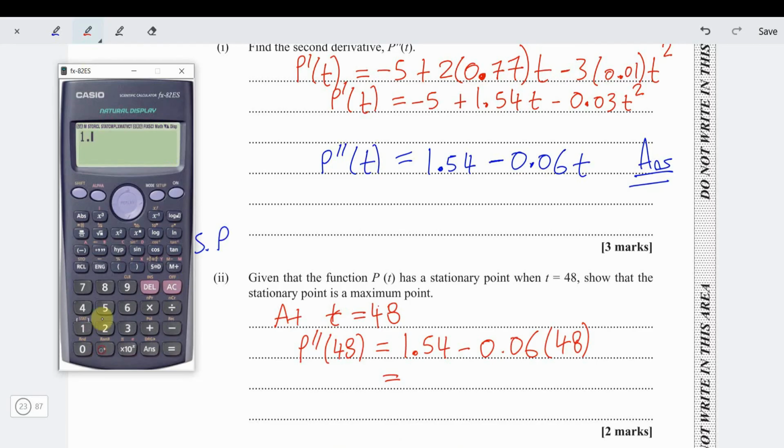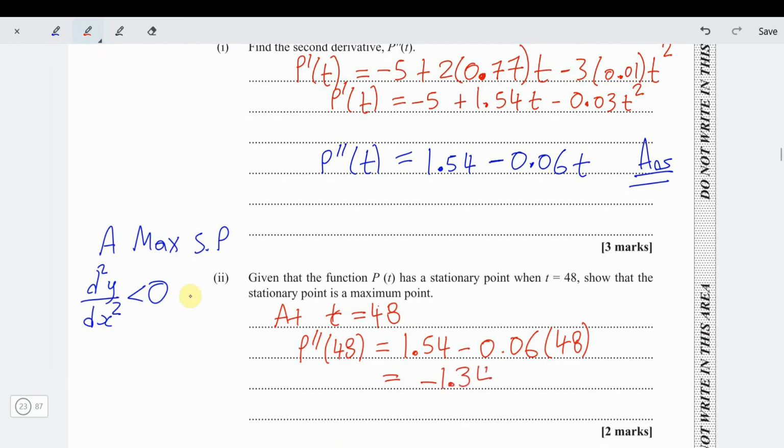So we have 1.54 minus 0.06 in bracket 48. Put that in the calculator and we get negative 1.34. Negative 1.34 is less than 0. So we can conclude, therefore, that t equals 48 is a maximum stationary point. So good. Finish with that. Nice. No issues at all.